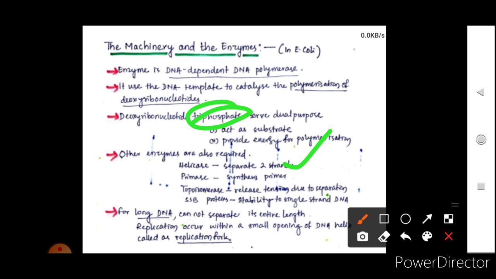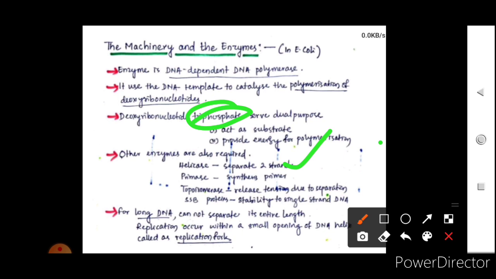This will release the tension which is produced due to the separation of the strands. Then there are SSB proteins, which will provide stability to the single strand of the DNA.